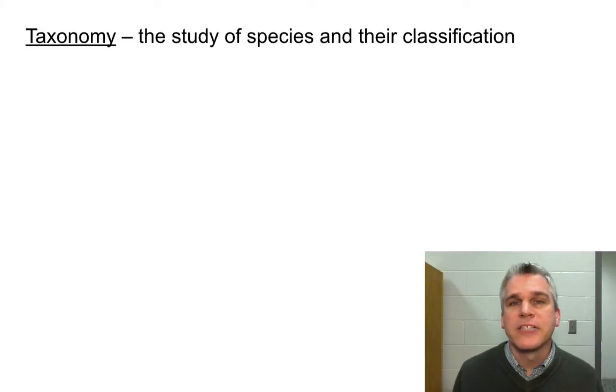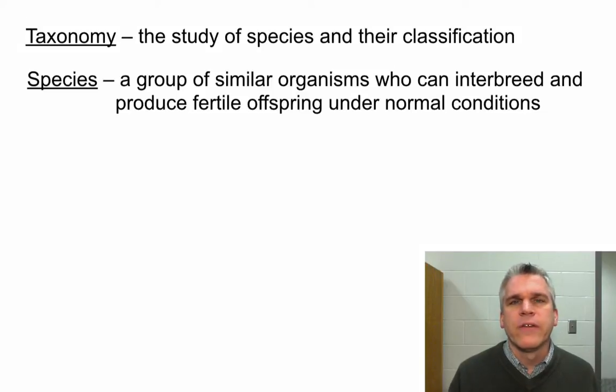The branch of biology that classifies organisms is known as taxonomy. That is the study of species and their classification. In fact, for some people, one of their jobs is to classify new species as they are found. So let's go back and revisit our definition of a species. We said that it is a group of similar organisms who can interbreed and produce fertile offspring under normal conditions.